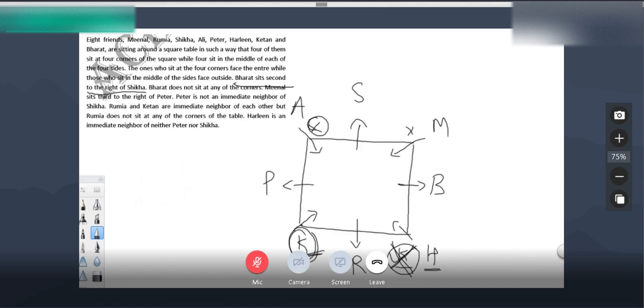This is the arrangement. If you start from Bharat and take the clockwise direction, clockwise means taking Bharat's right side, then it should be Bharat, Harleen, Ramya, Ketan, Peter, Ali, Shikha, Minal.